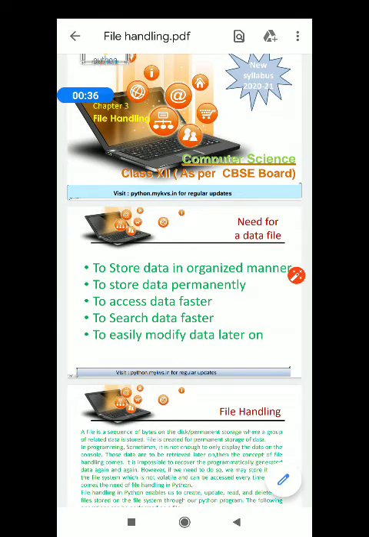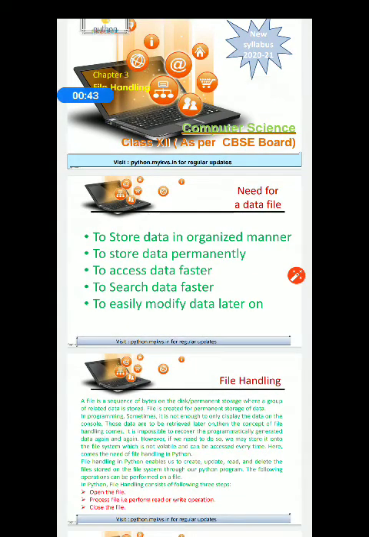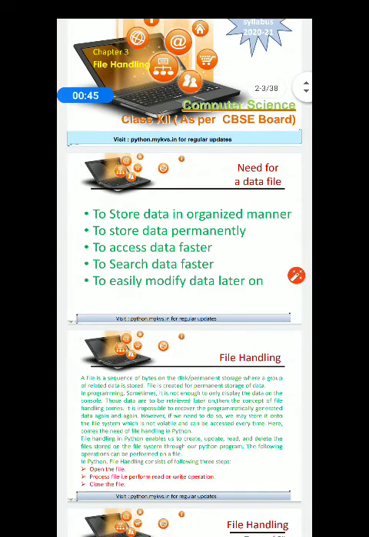Please make a syntax in your copy, need for a data file. And why do we need a data file? Of course, files are made to store data in an organized manner. So the first point will be to store data in an organized manner. Please take down this in your copy, the need for data files.